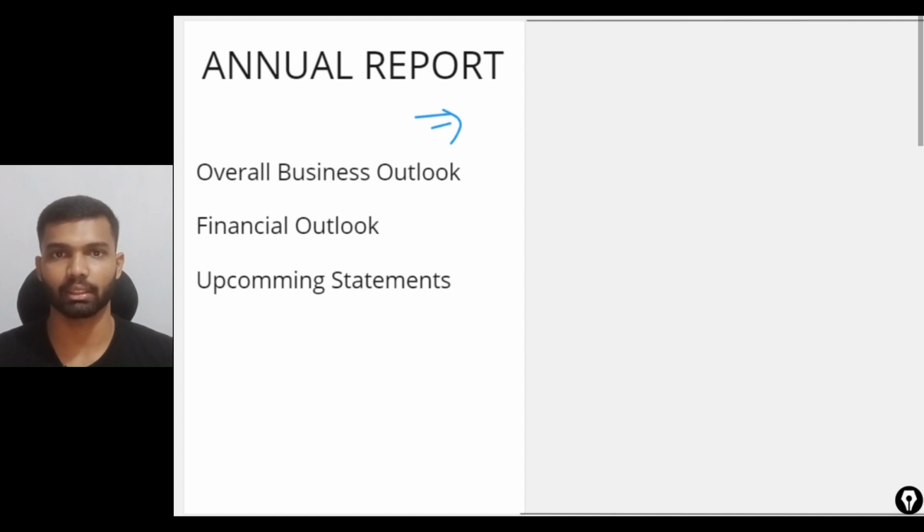As a long term investor, the first thing we should read about a company is their annual report, and we should also read the past 5 to 10 years of annual reports, so that we can conclude whether they have done what they said in their previous annual reports. Now let us see an example of how an annual report looks for a company.